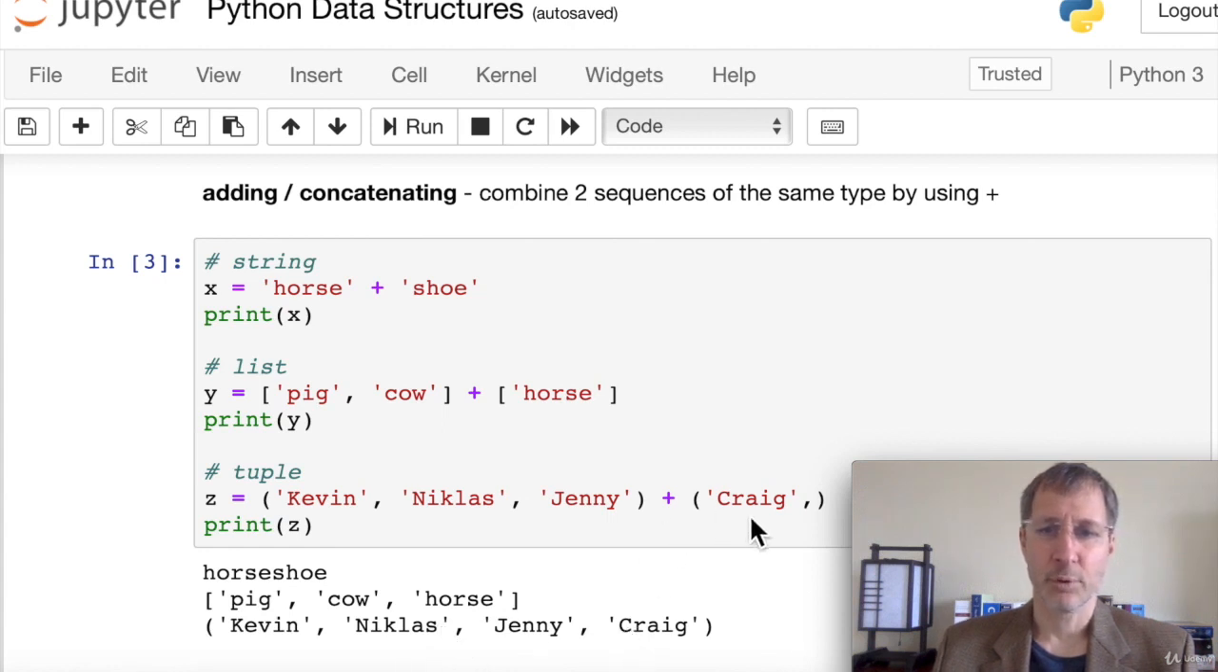It's important to note here, for the second one to be considered a tuple, we have to include a comma. If we don't have that comma, it's just a string in parentheses. If we include this comma, that tells Python that this is actually a tuple.